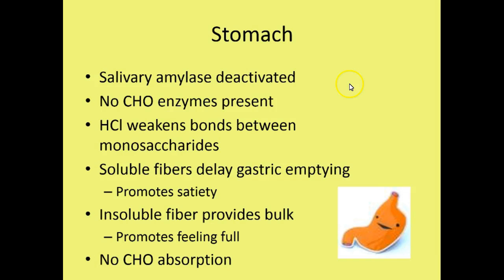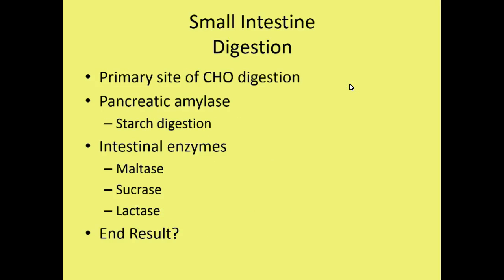Now let's move on to the small intestine. This is the primary site of carbohydrate digestion and absorption. Within the small intestine, there's first pancreatic amylase, which is secreted within the pancreatic juices. Pancreatic amylase will finish off starch digestion. So we'll break all of those polysaccharides, or glucose chains, into smaller chains and eventually into only glucose and glucose units, which we call maltose.